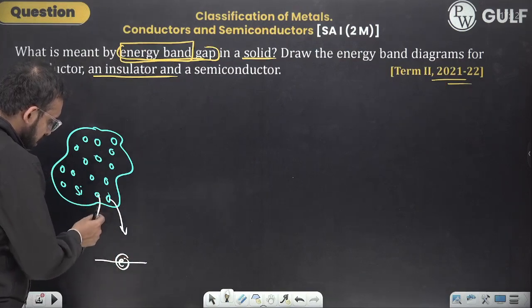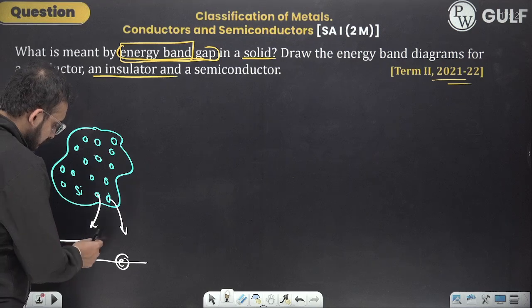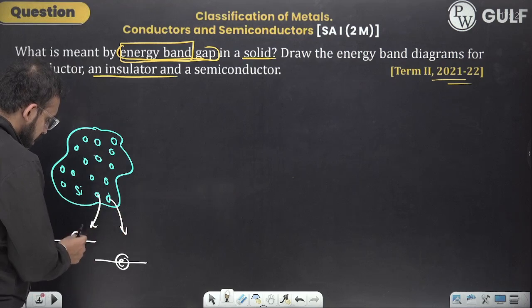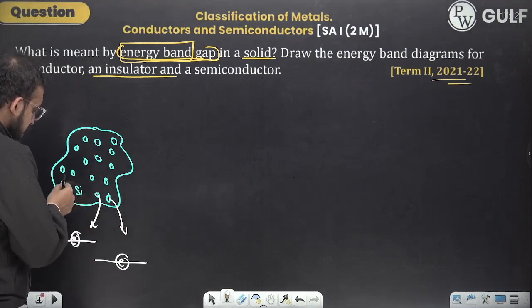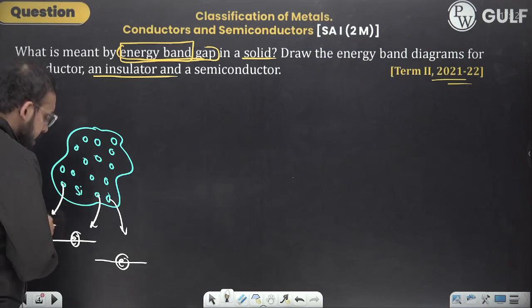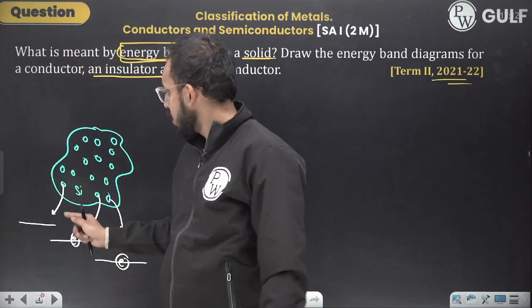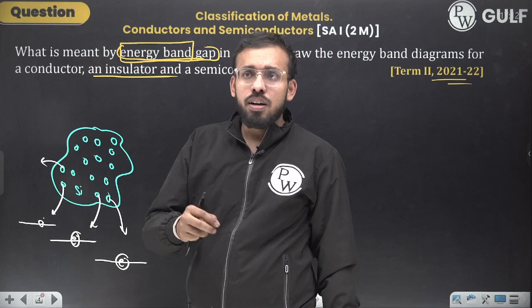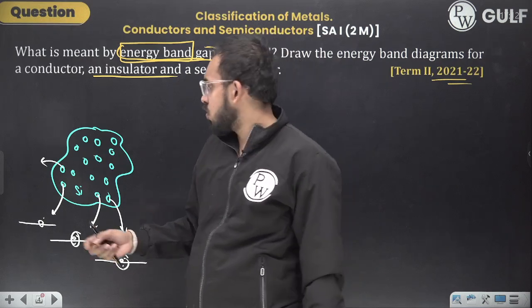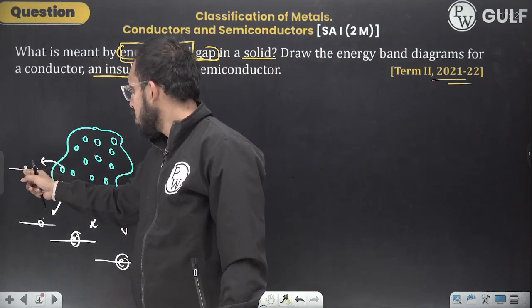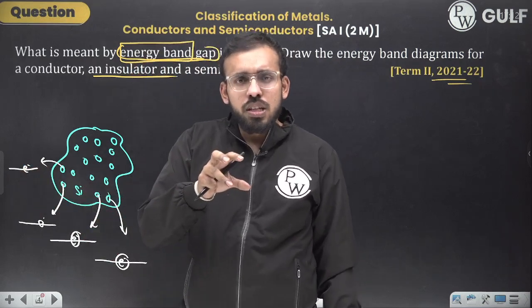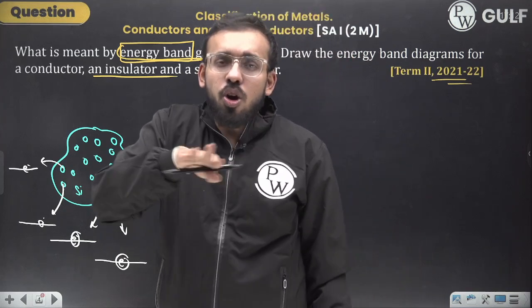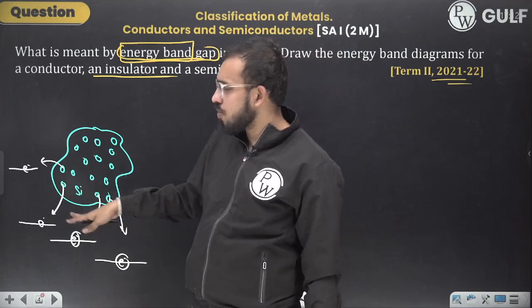When I picked another atom, I found that it is having 1.001 electron volt, the valence electron energy level. When I picked another atom, it is having 0.99 electron volt. Picked another atom, it is having 0.98 electron volt. So practically we found that not all of the valence electrons have the same orbital energy.